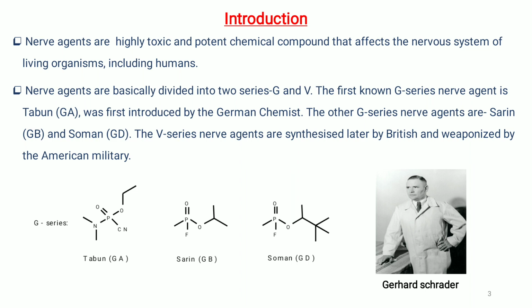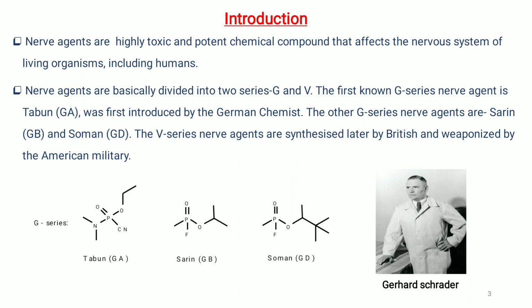Nerve agents belong to the class of organophosphorus compounds, which are characterized by their ability to inhibit the activity of the enzyme acetylcholinesterase. Acetylcholinesterase is responsible for breaking down the neurotransmitter acetylcholine, which regulates the nerve signals in the nervous system. By inhibiting this enzyme, nerve agents cause a dangerous accumulation of acetylcholine at nerve endings, leading to overstimulation of the nervous system. Nerve agents are divided into two series, that is G series and V series nerve agents.